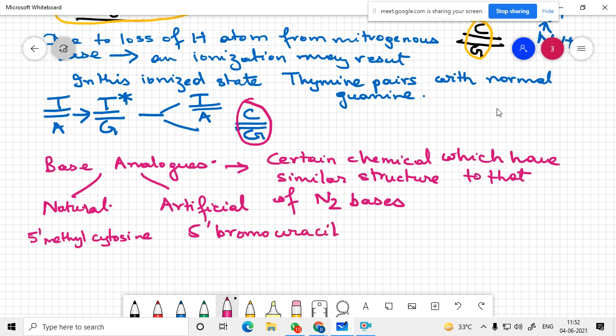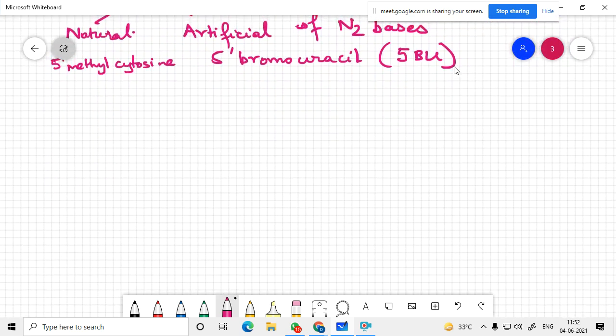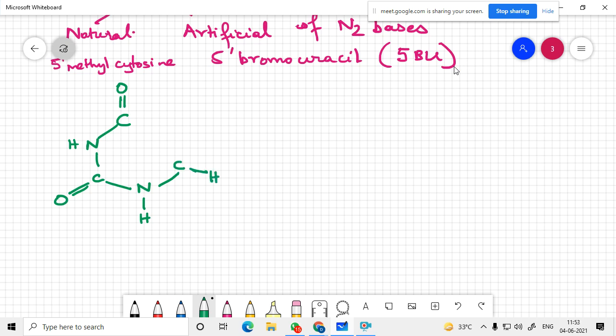It is also known as 5-BU. Now let us look at the structure of 5-bromouracil. This is 5-bromo, 5-BU.